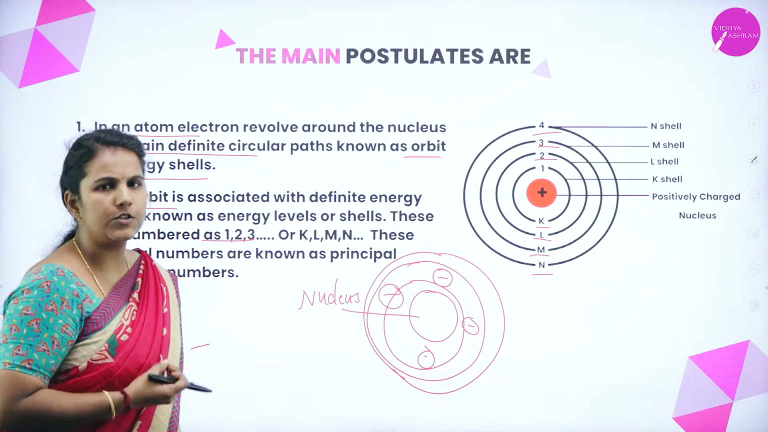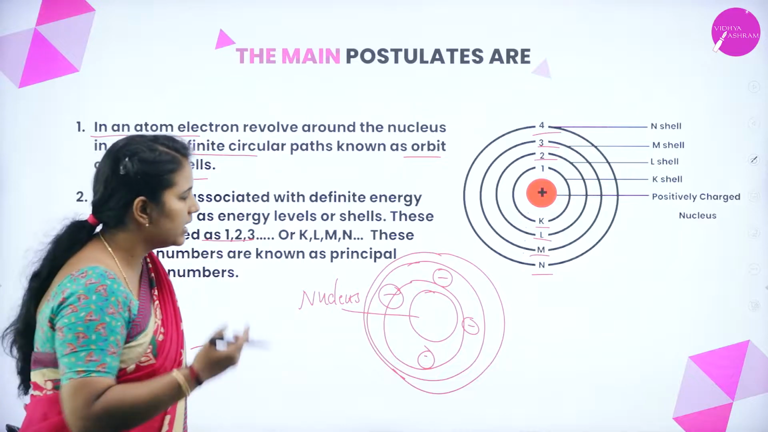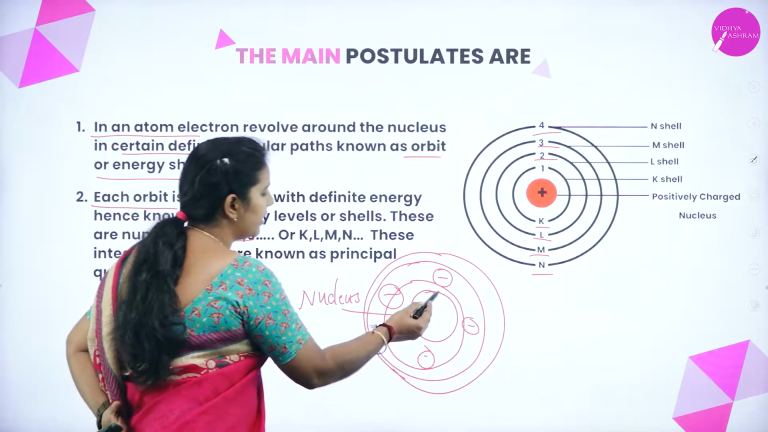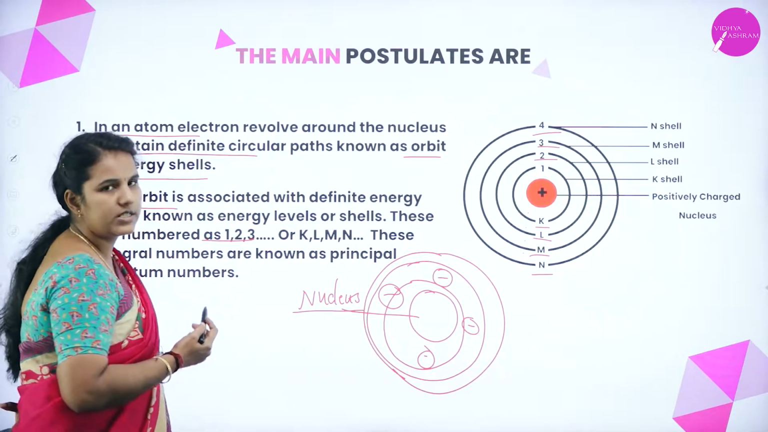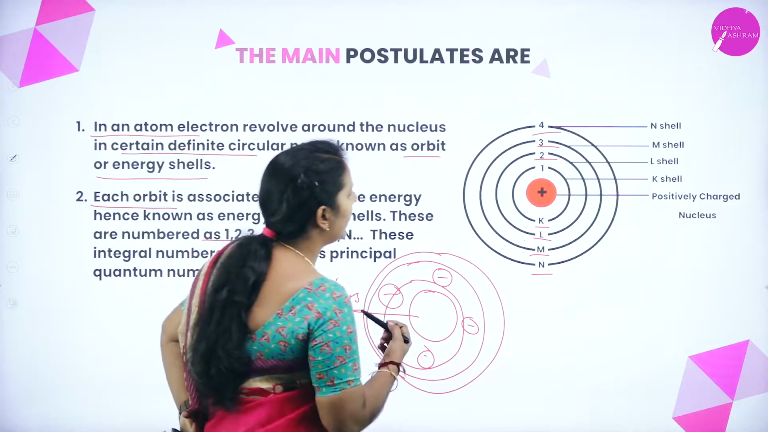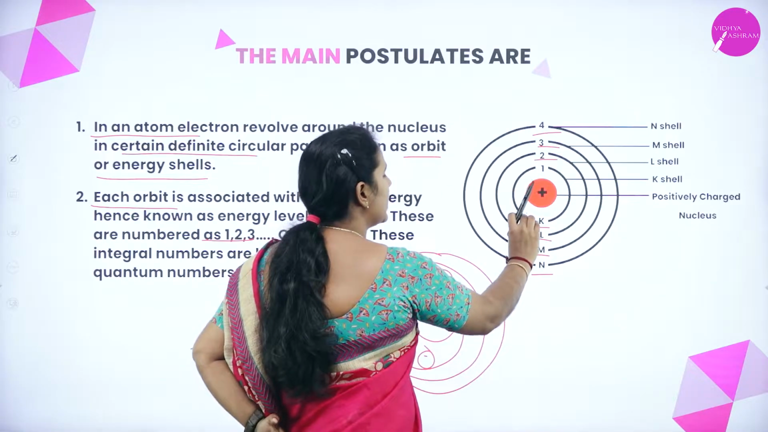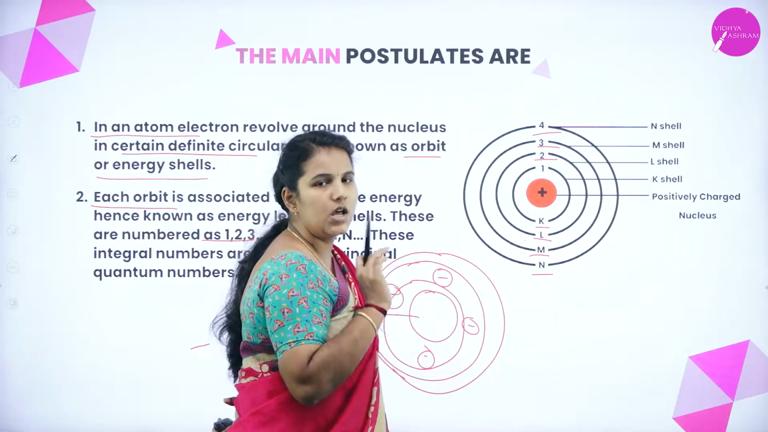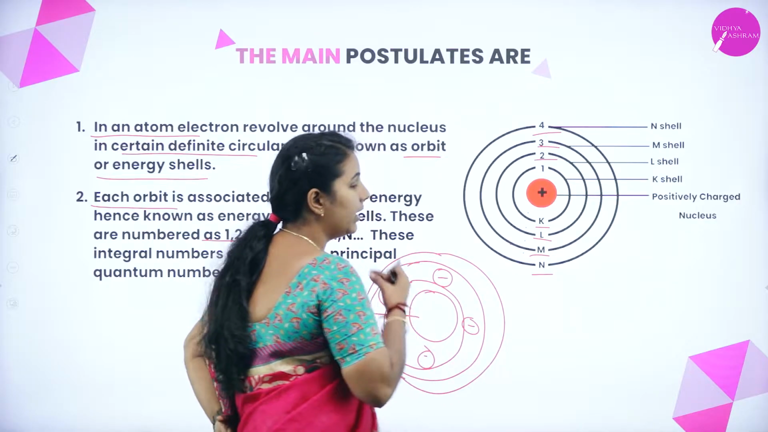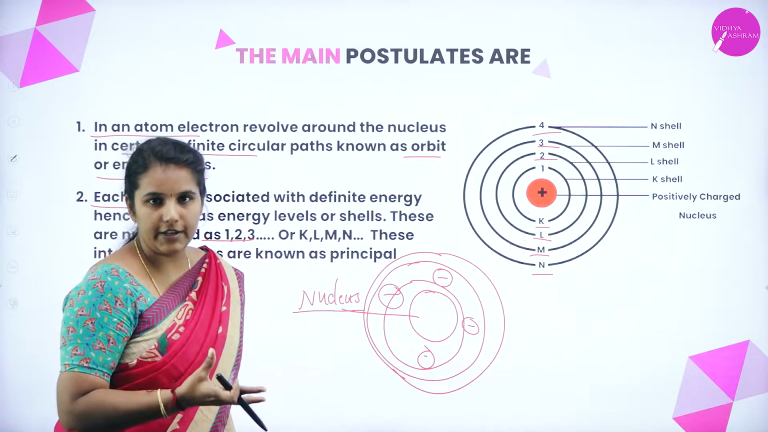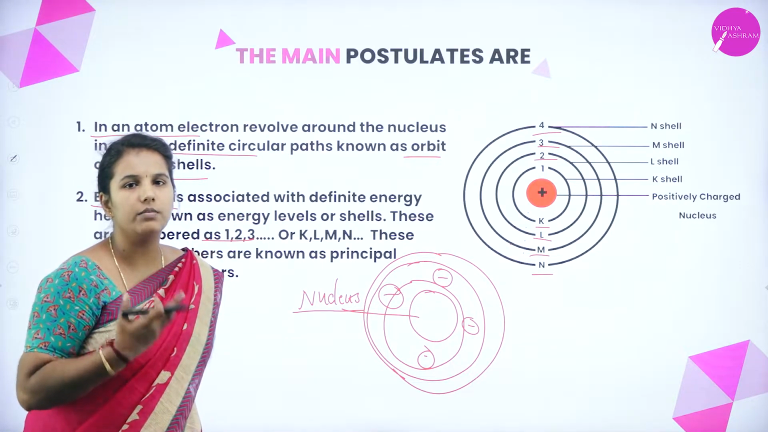So these are the three postulates first given by Niels Bohr. What does the first postulate tell us? In an atom there is always a positively charged center, which we call the nucleus. He also tells us that electrons are revolving in circular paths, and each circular path is known as an orbit or shell. Each of these shells or orbits has its own certain amount of energy, and is named K, L, M, or by the integers 1, 2, 3.